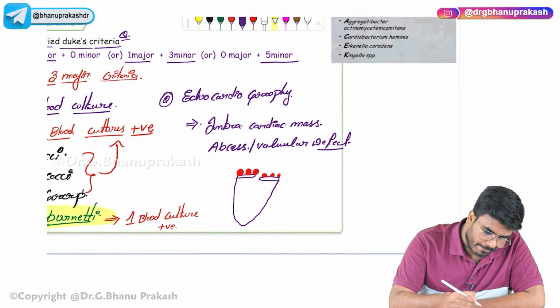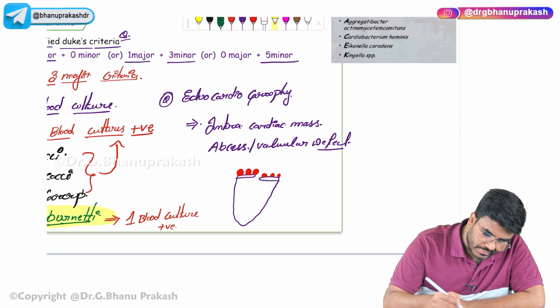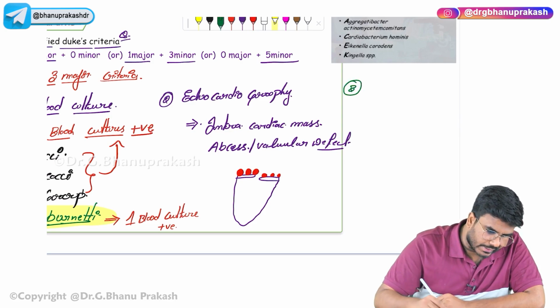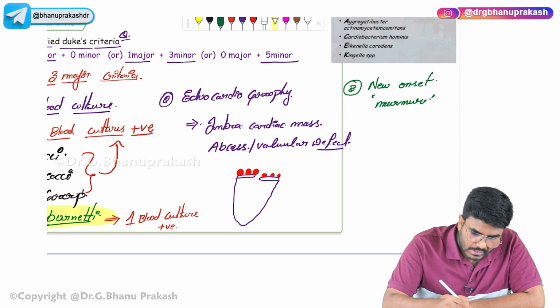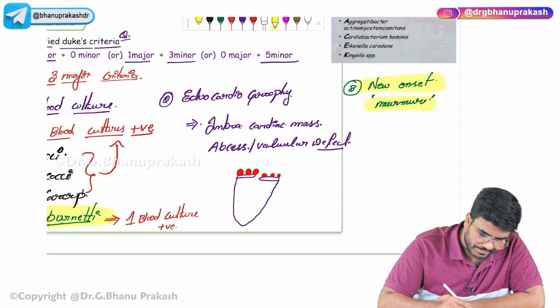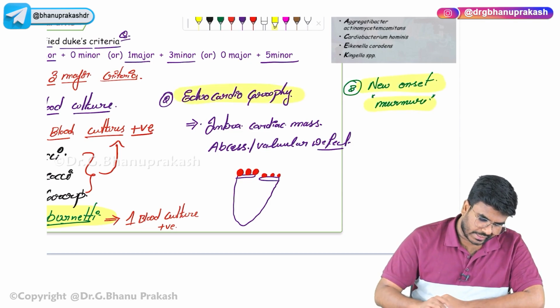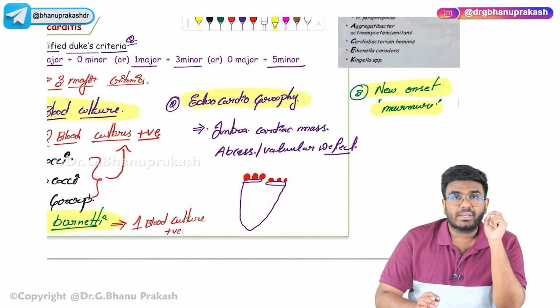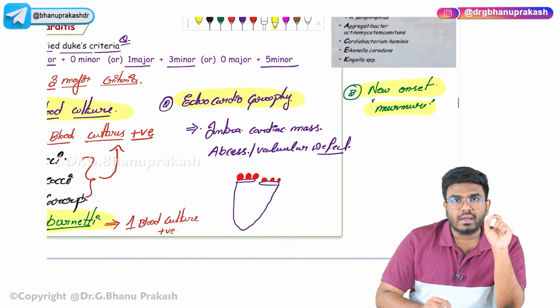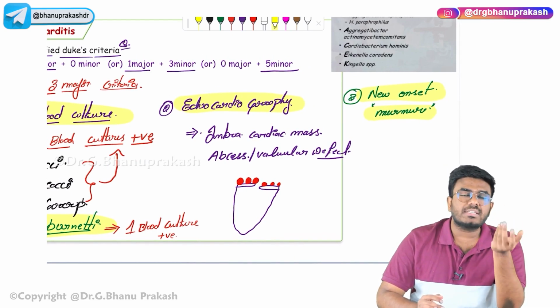One more important point I want you to know is these vegetations and abscesses lead to the third criterion. Let me write it over here. The criterion number 3 is new onset murmur. Whenever you find the words new onset murmur, it's a keyword. So 3 criteria are completed. The first criterion is positive blood culture. The second criterion is an echocardiographic finding, and the third criterion is an auscultatory finding, that's a new onset murmur.